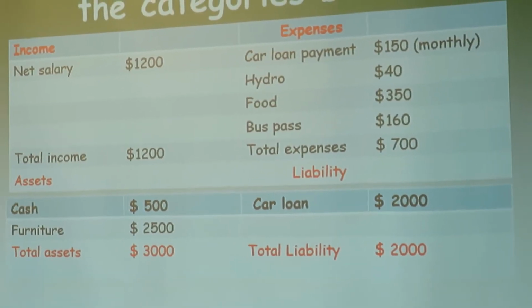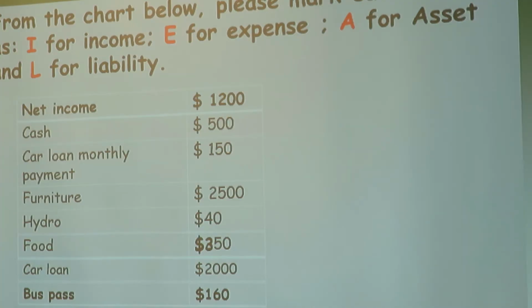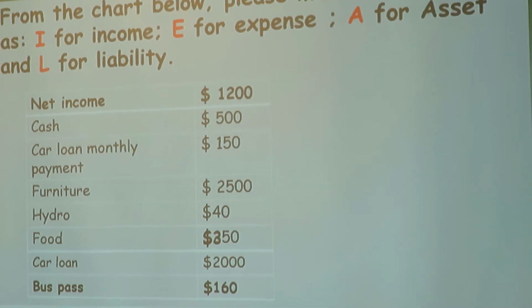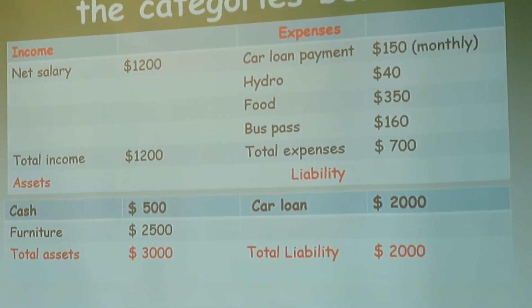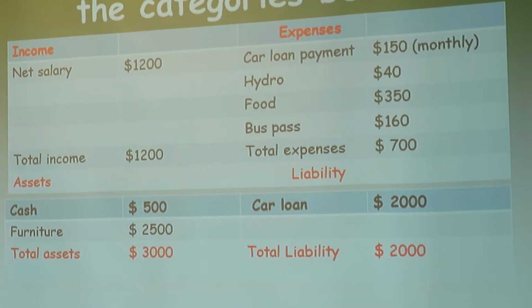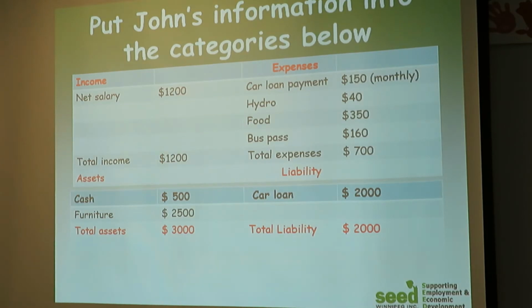What are the assets? From the previous example, we said that furniture is an asset and the cash. Look, we are putting all assets together. Cash 500, furniture 2,500, and you see what is the total for the assets we have here. 3,000.